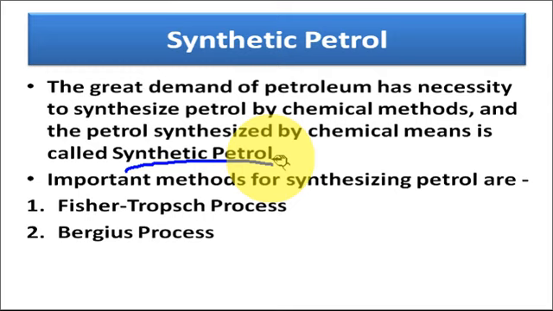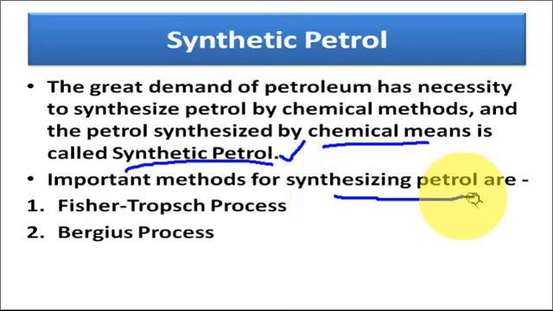The second source of petrol is the cracking process, and the third source is the chemical processes. So the petrol obtained by chemical reactions is called synthetic petrol. The important methods to synthesize petrol by chemical reactions are the Fischer-Tropsch process and the Bergius process. Let us discuss both of these processes one by one.